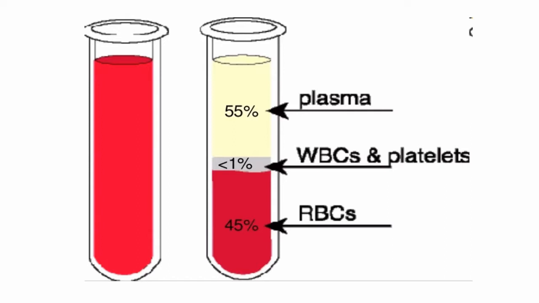Clear? This is the buffy coat of nucleated cells, and here lie the WBCs, the white blood cells.